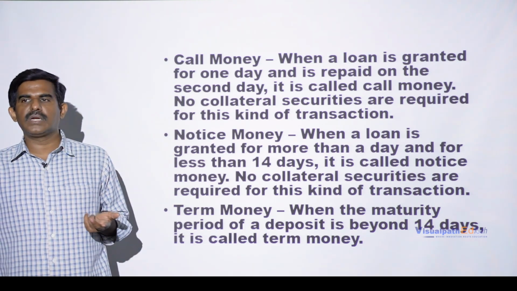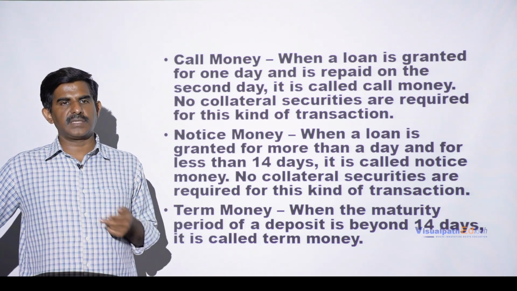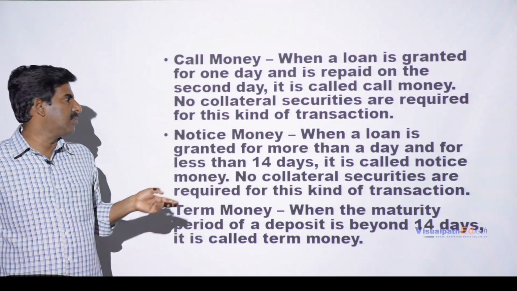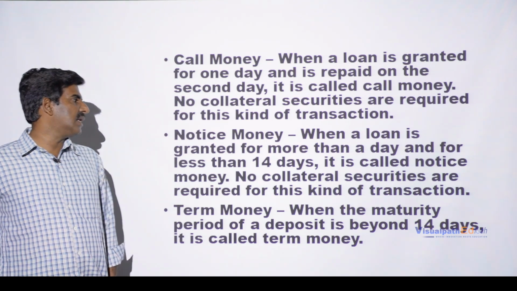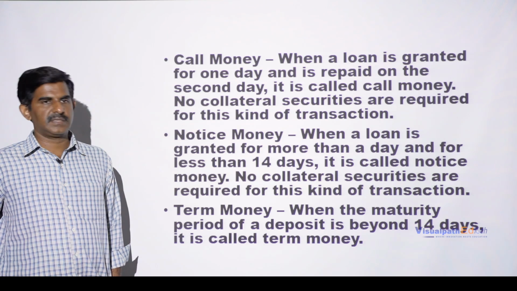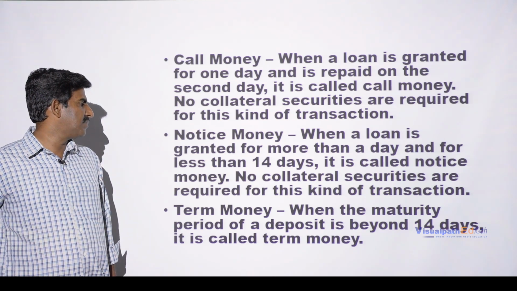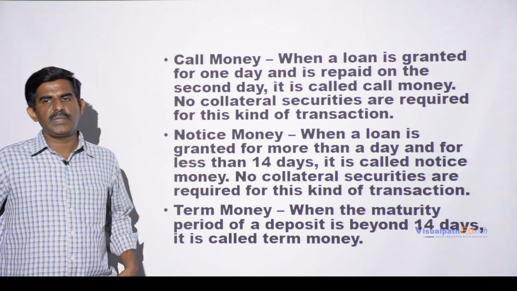As I have told you, the major participants in the call money market are the banks, commercial banks and other private banks. Whichever banks they may be, they participate in the call money market. The notice money. What is notice money? When a loan is granted for more than a day and for less than 14 days, it is called notice money. No collateral securities are required for this kind of transaction. So in both these cases, collateral is not required. What is the meaning of collateral?